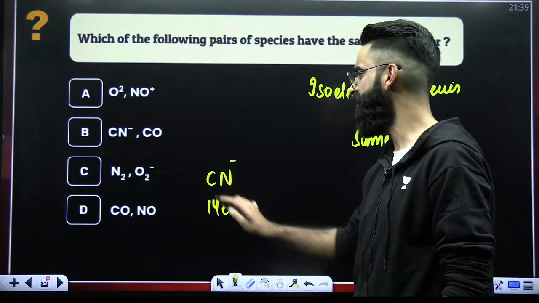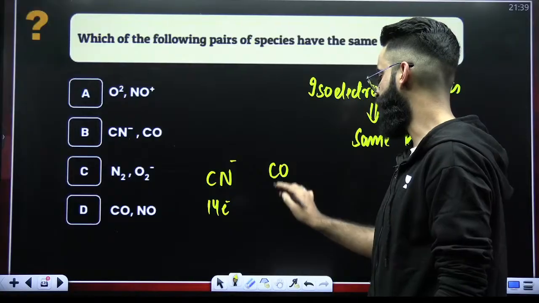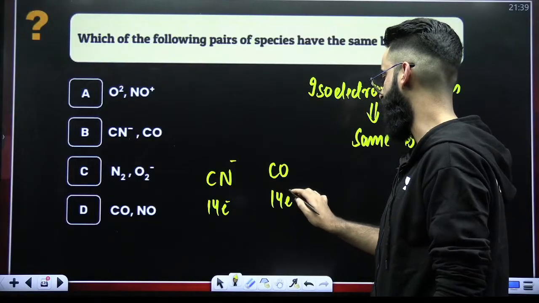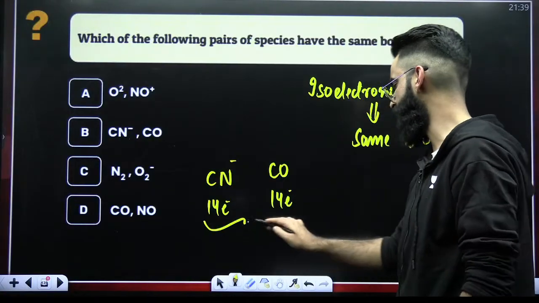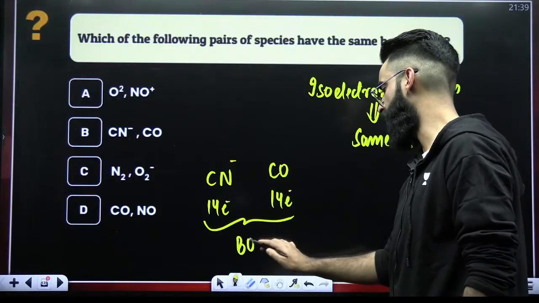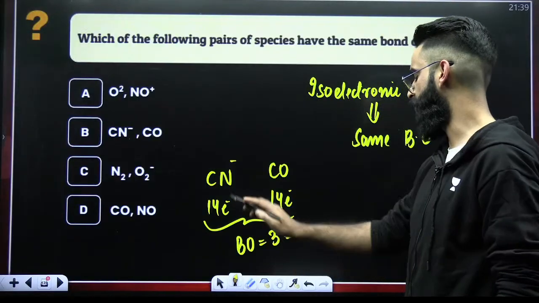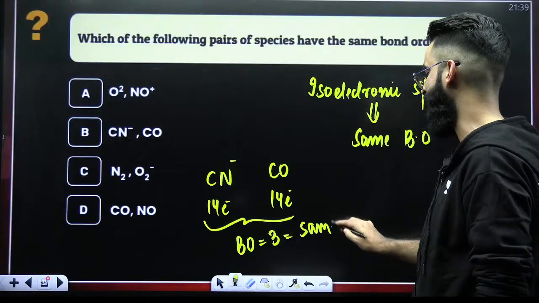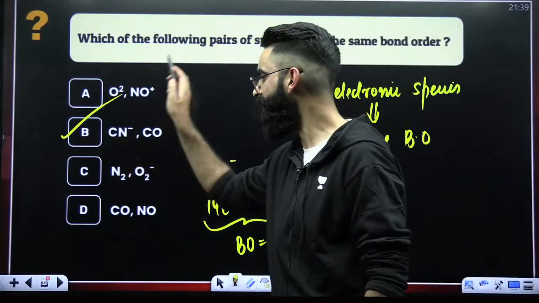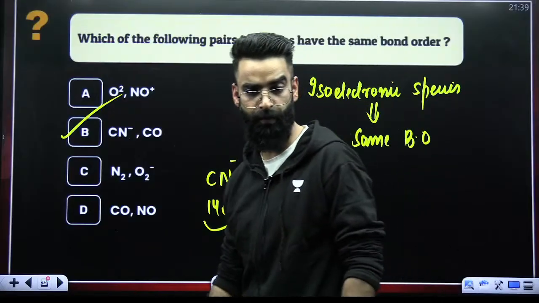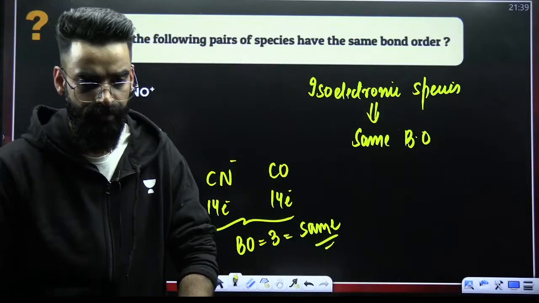It's a 14 electron species. CO, 8 plus 6 is again 14, so again a 14 electron species. So these two are isoelectronic. If they are isoelectronic, their bond order has to be same. And you know, bond order of 14 electron species is 3, right? So it has to be option B. That is the correct answer of this particular question, right?